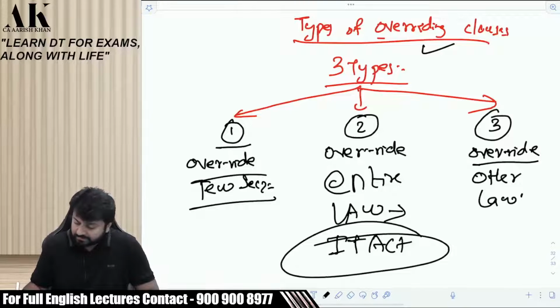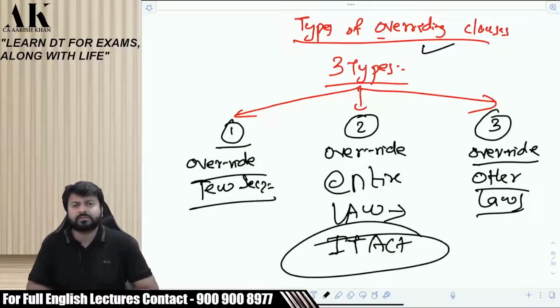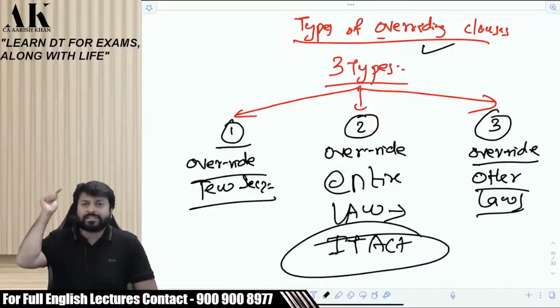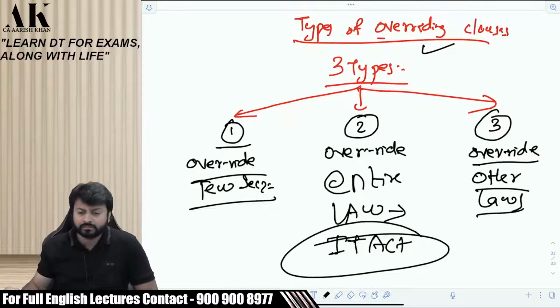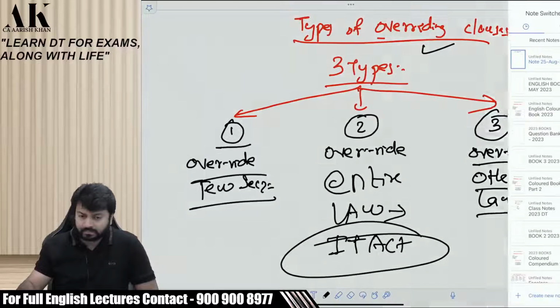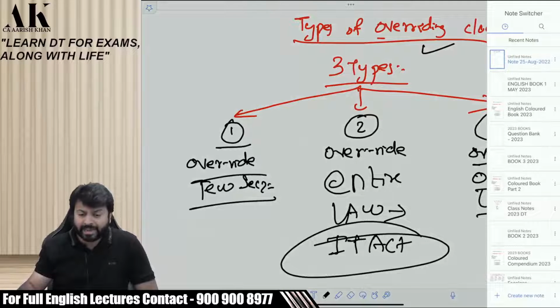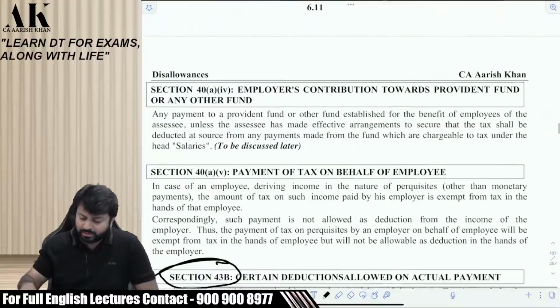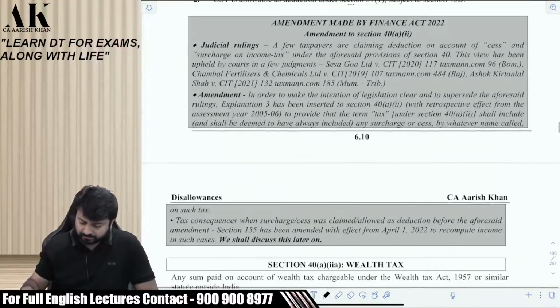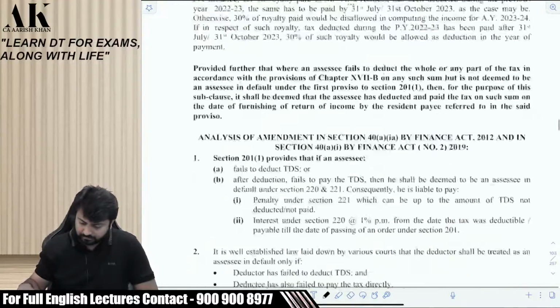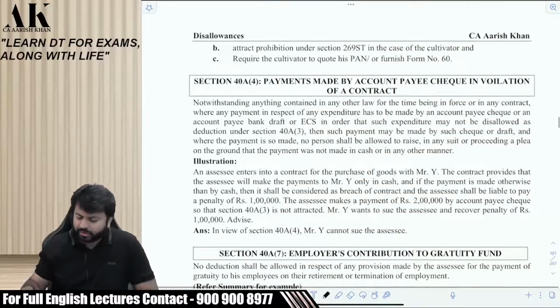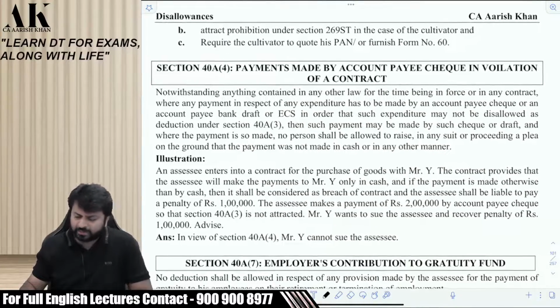other laws. What do I mean by this? Other laws. It means a section of income tax has that much power that it can override other laws also. Not only income tax act sections, but other laws also. Let me show you the example of that. You might not have heard about this section ever. You might have seen this section for the first time.